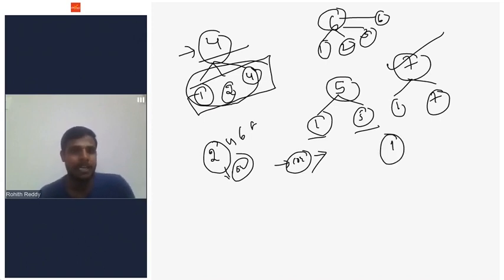Is 1 a prime number or a composite number? How many factors does 1 have? Neither. Bhumi says it's neither. Yes, absolutely right. 1 is neither a prime number nor a composite number.